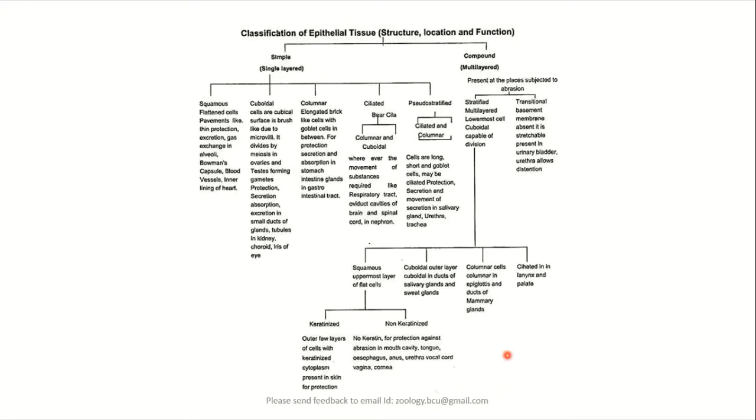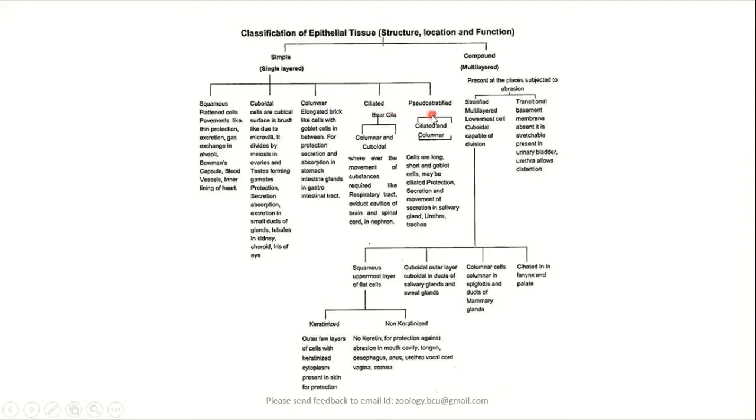So at the end, we can summarize that epithelial cells, based on the structure, location, and function, are classified into various types, basically into two types, that is simple and compound, or simple and stratified. Simple epithelium shows squamous epithelium, cuboidal epithelium, columnar epithelium, ciliated epithelium, and pseudostratified epithelium also.